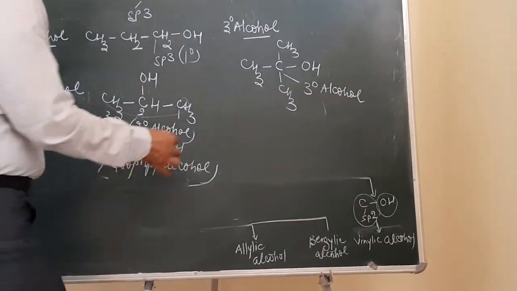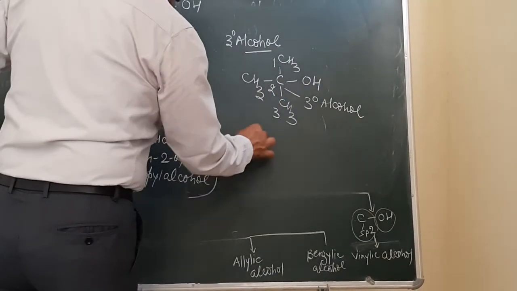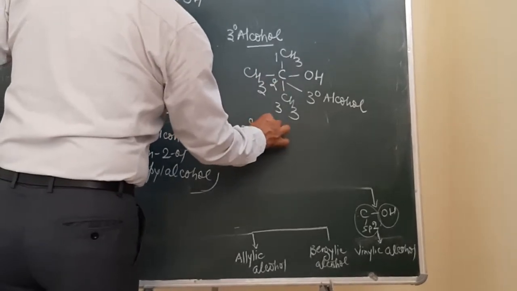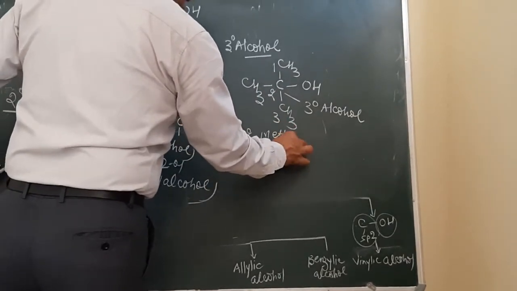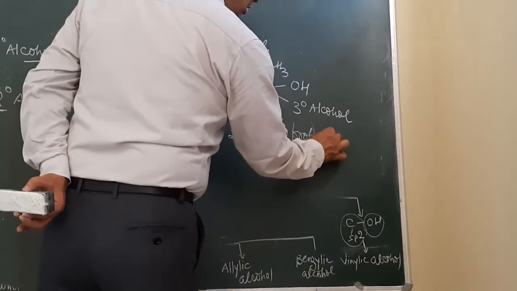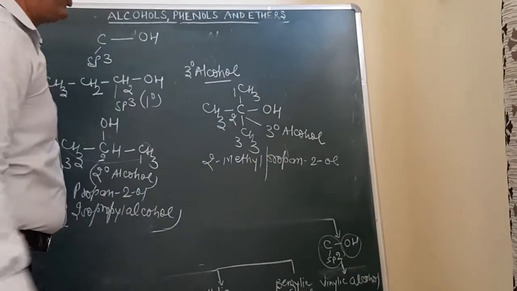What will be the IUPAC name of this one? It will be 1, 2 and 3. So the name of the compound will be 2-methyl. This is at number 2, what is present? 2-methylpropan-2-ol will be the name which will be given to this compound.